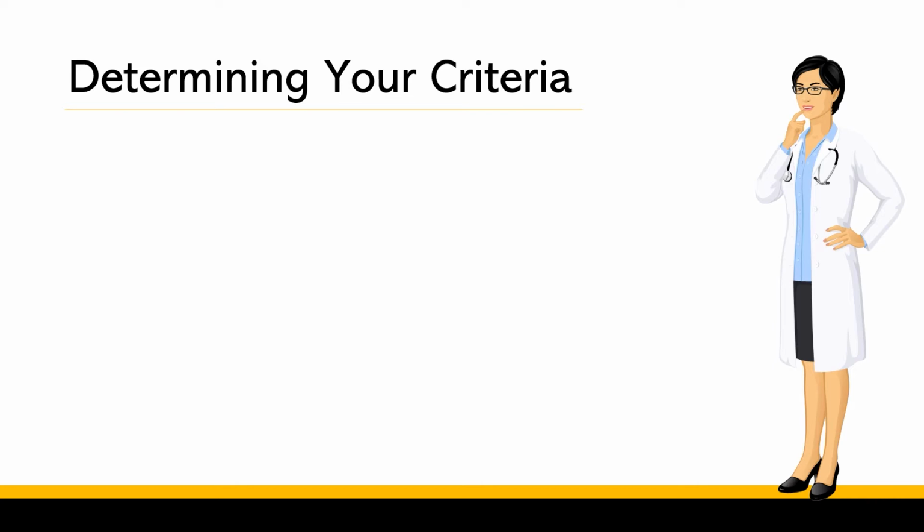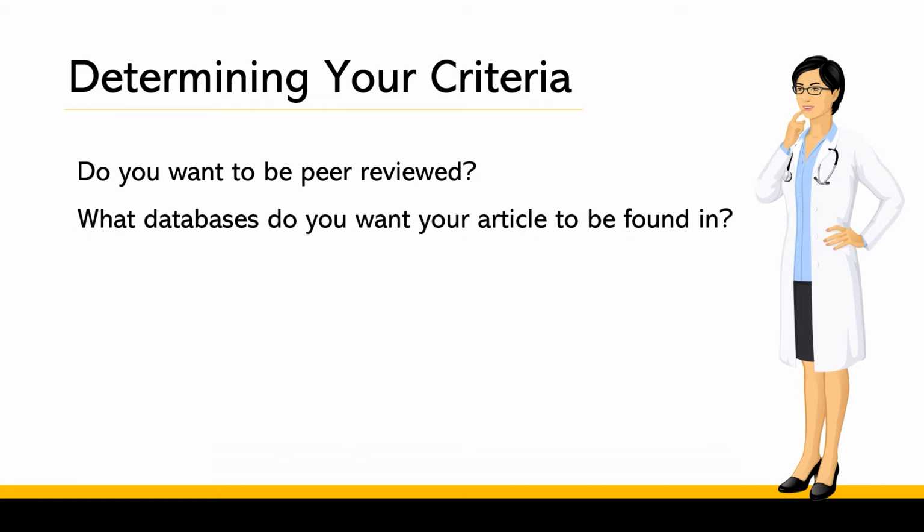Thinking about your goals and your audience, ask yourself, do you want to be peer-reviewed? In most cases, you will want to publish in a journal that is peer-reviewed. What databases, for example PubMed or Web of Science, do you want your article to be found in? Think about where your readers are going to discover your article.